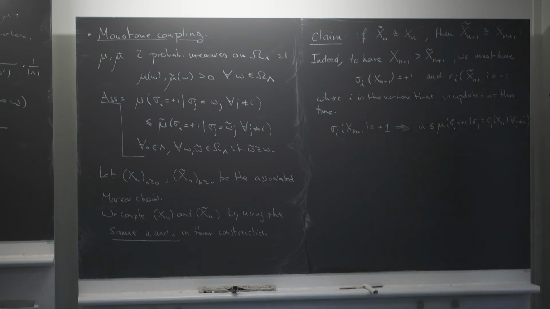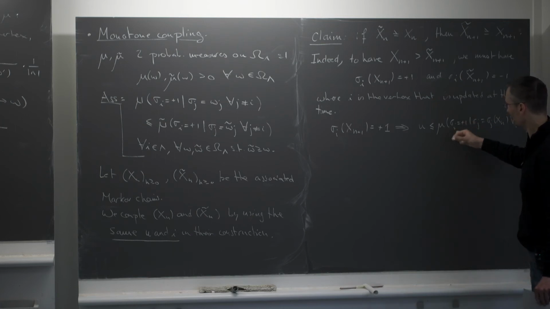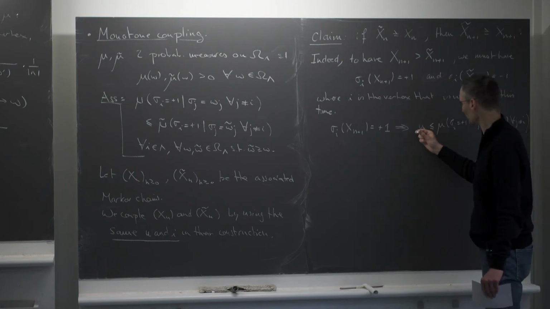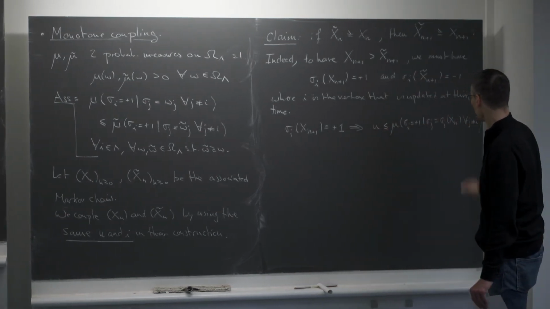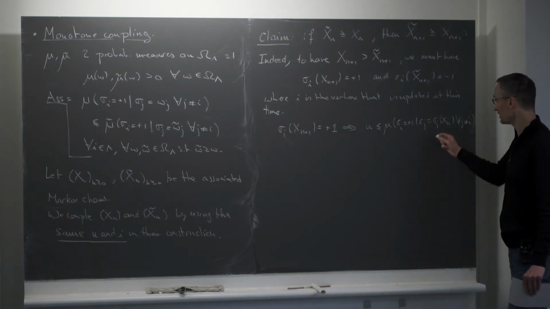So given the state at x_n of all the other spins, the probability that I put a plus 1 at vertex i must be an upper bound for u. That's the way we define the transition probabilities of the chain. So this must be true.